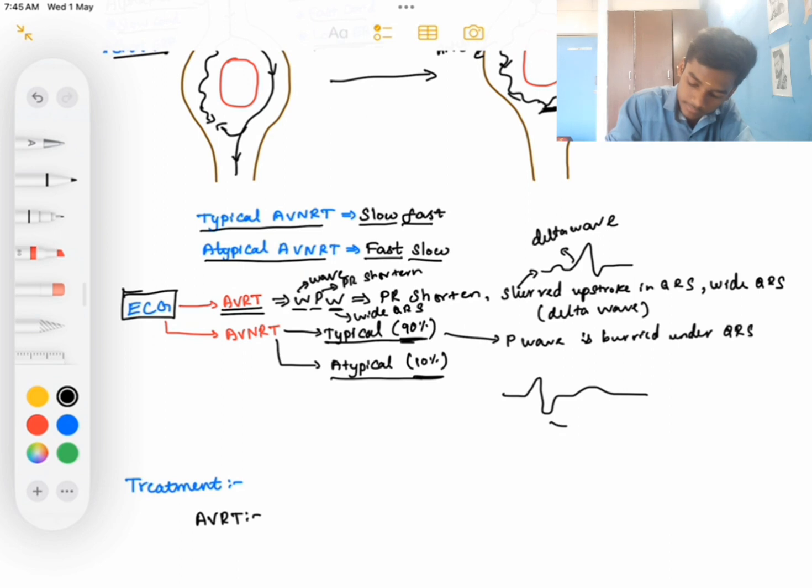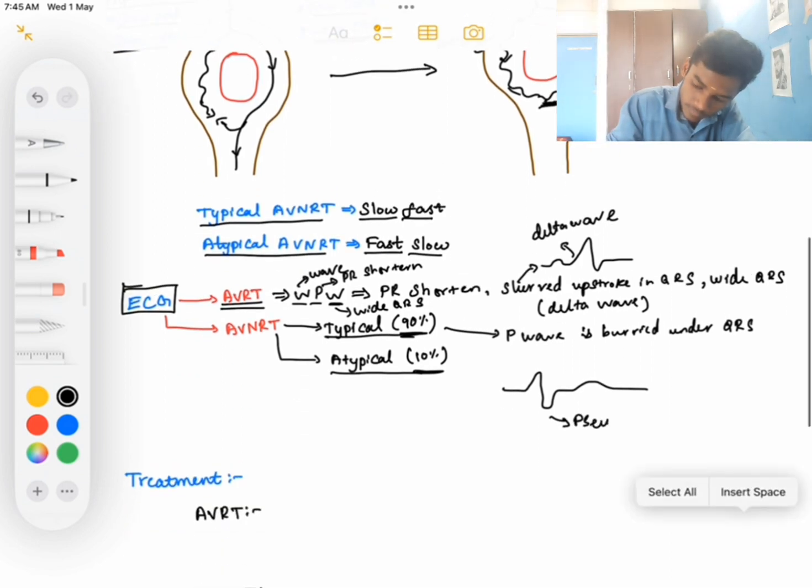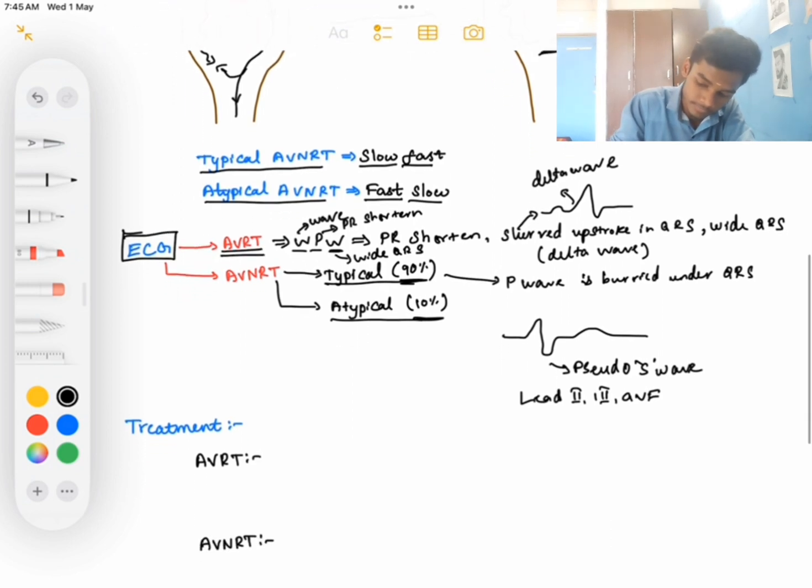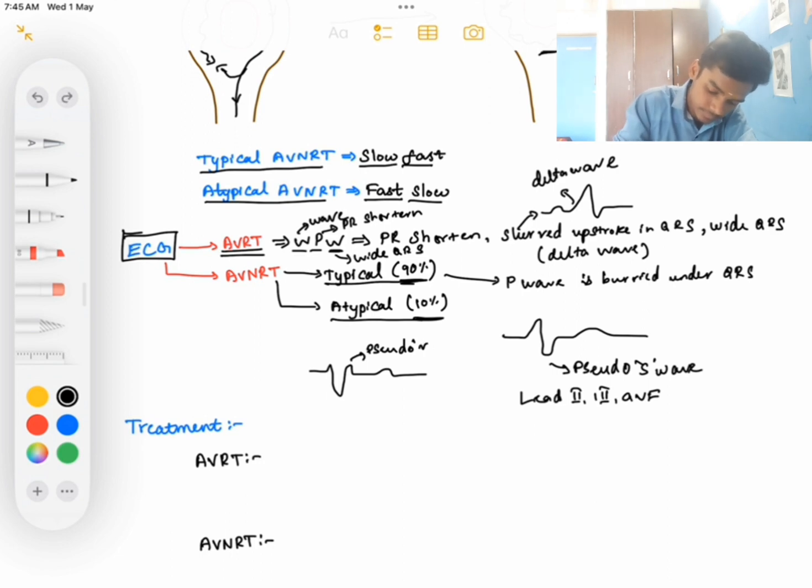See, this is the pseudo S wave. It is seen in leads 2, 3 and aVF. And this is the pseudo R wave.